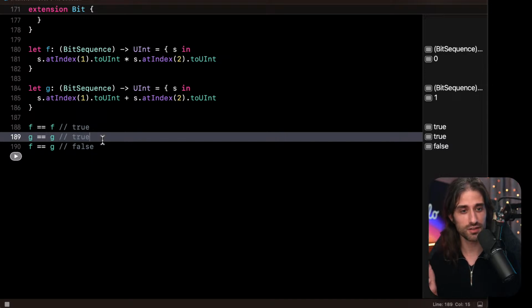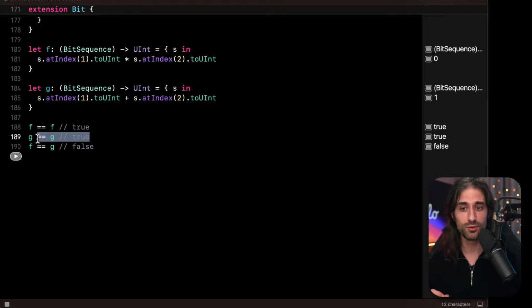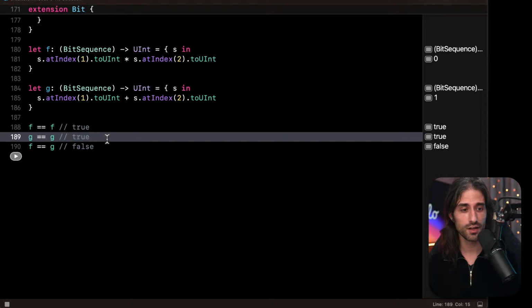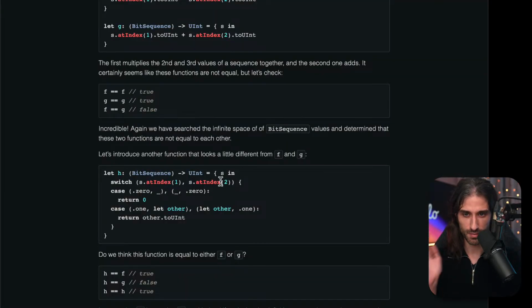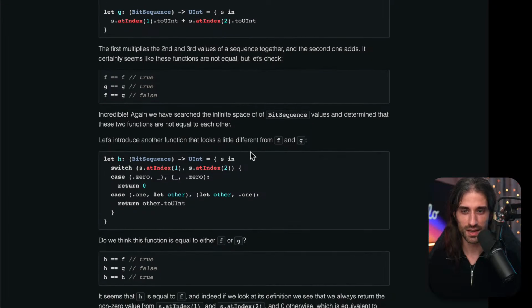So it's not this simple implementation that is happening, because we could think, okay, we just need to search the space, and when we find a counterexample, we return false, and if we don't find one, we return true. Problem: that space is infinite. So there is something more at play here that we'll cover a little bit later in the article, which makes it so that to say these two functions are equal, you don't need to search over the entire space. Searching over a finite subset of the space is enough to conclude. But I'm getting ahead of the article.